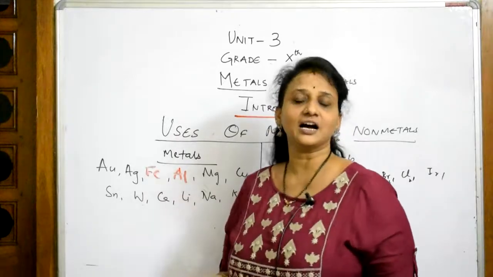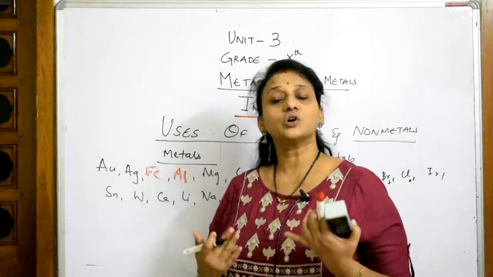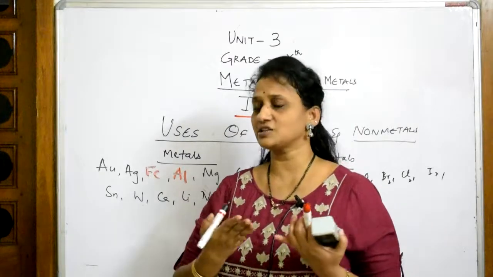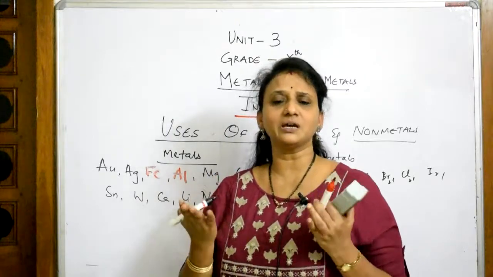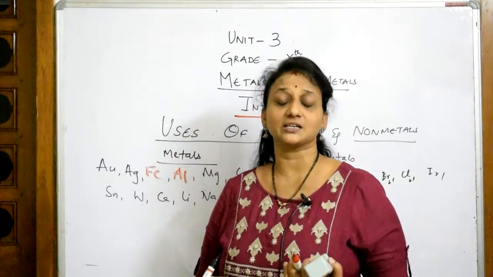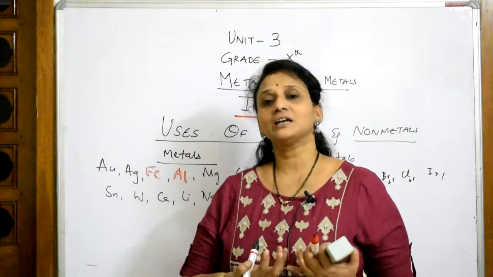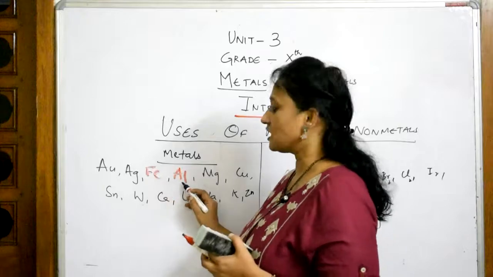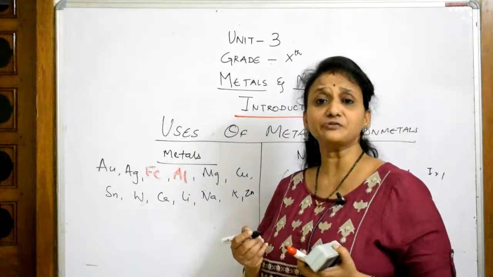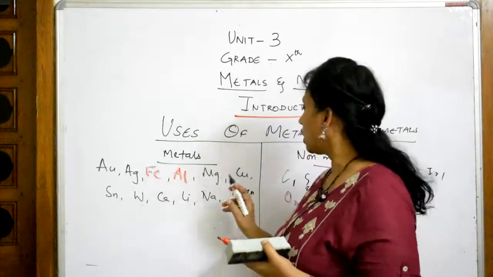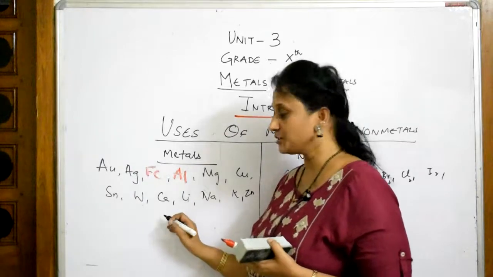Then iron, where is it not used, the hardest material, as we said. So iron, because of its nature, is used in vehicle bodies, cars, everywhere. Wherever your big bridges are constructed, iron is used. So because of its malleable nature, iron has tremendous uses. Then comes aluminium wires, magnesium. You use it in the form of a magnesium ribbon in labs, copper wires, tin, tungsten, calcium, lithium.